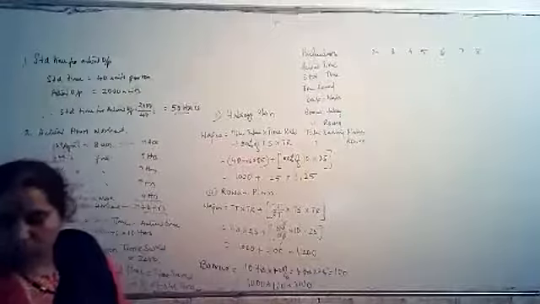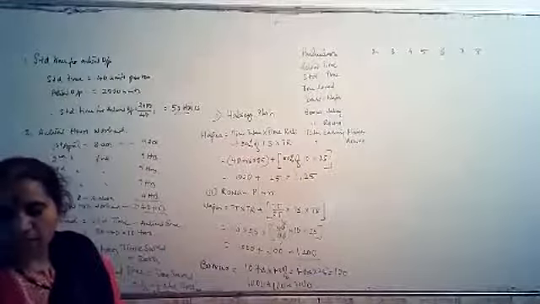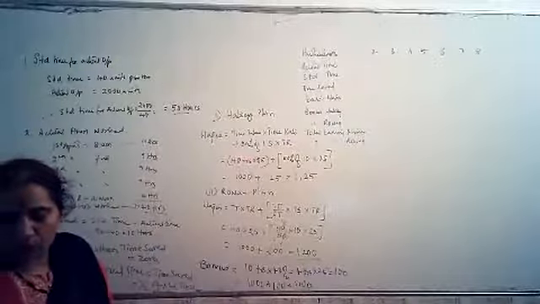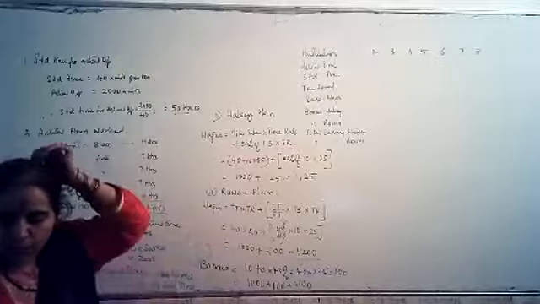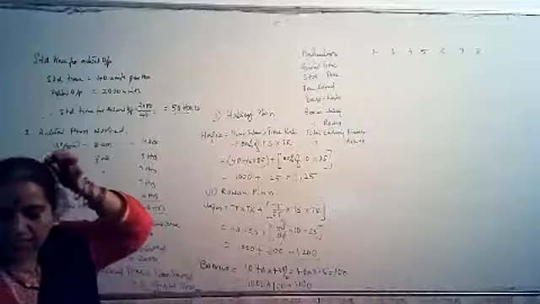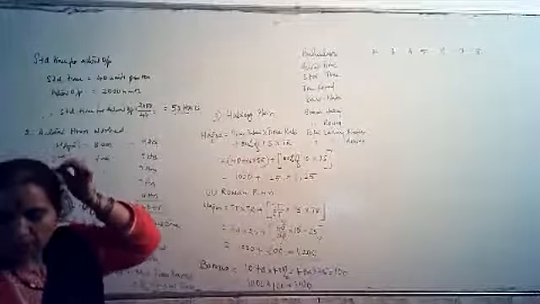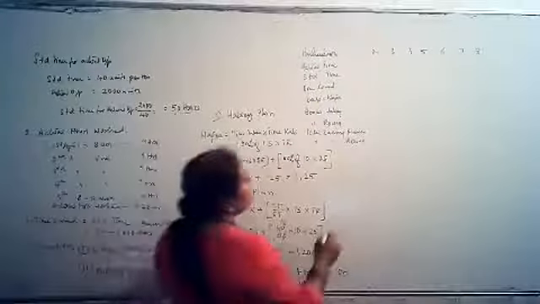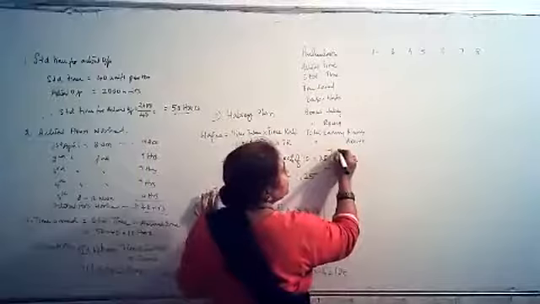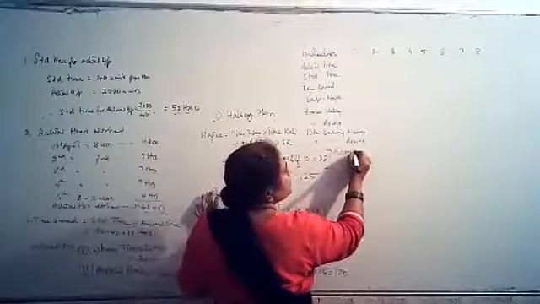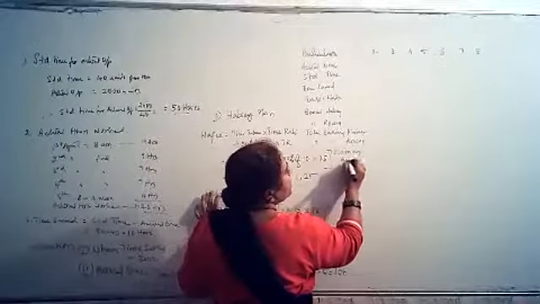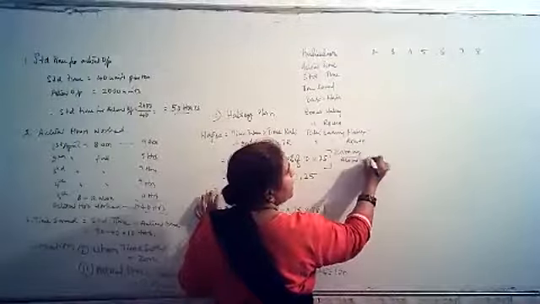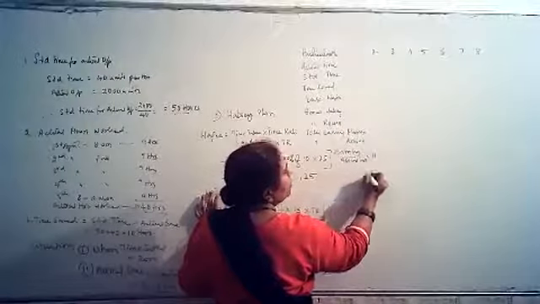Rest, what they are asking is to calculate the hourly rate under the Halsey and Rowan plans. So whatever earnings you are getting, divide the earnings by the number of actual hours they have worked, for Halsey, and for Rowan you need to do the same.